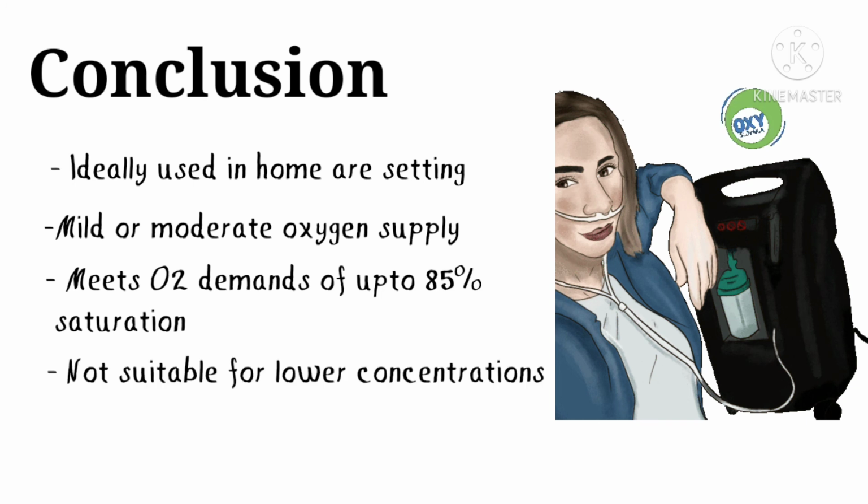But for lower saturation, the oxygen concentrator may not be effective. It should be purchased only if need be, as the government is already acquiring this device to help meet the oxygen demand of the moderately and mildly infected patients while keeping oxygen cylinders reserved for the severely infected patients.